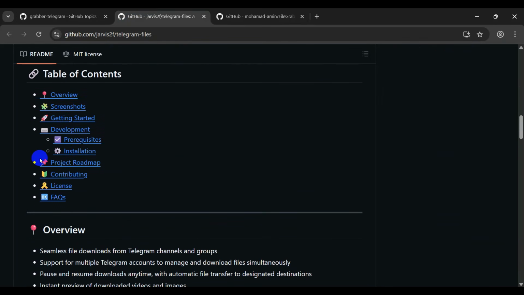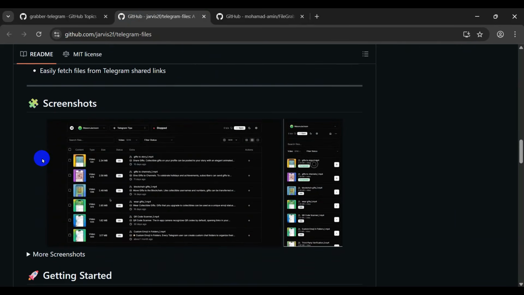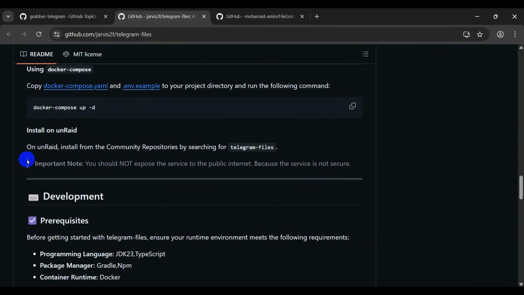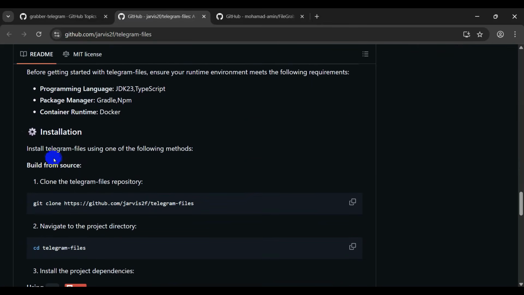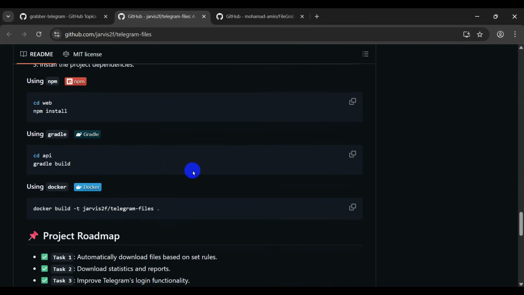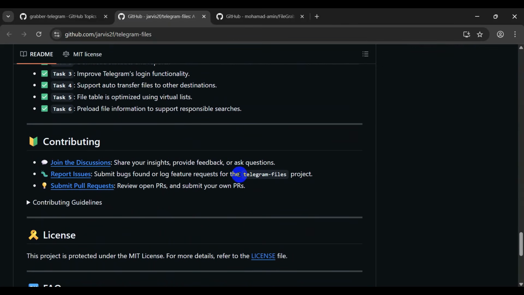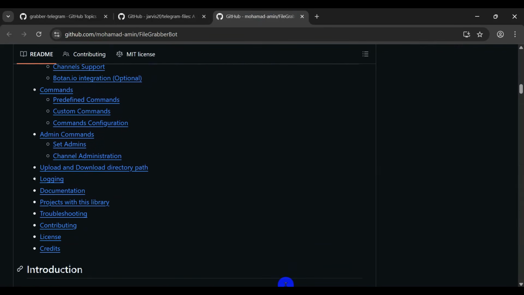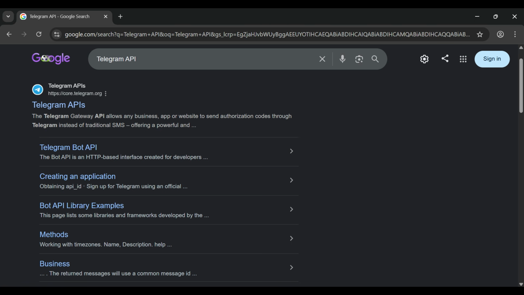Moving on to Telegram file grabbers. Groups and channels often contain large volumes of shared content. File collection tools automate the process of monitoring and downloading publicly shared files from communities. While researchers may use such tools for analysis and monitoring, they also demonstrate the risks of uploading sensitive information to public spaces.